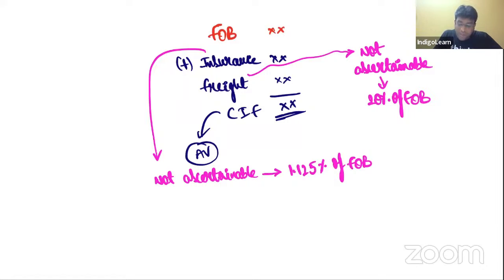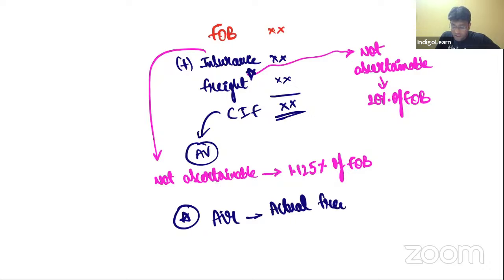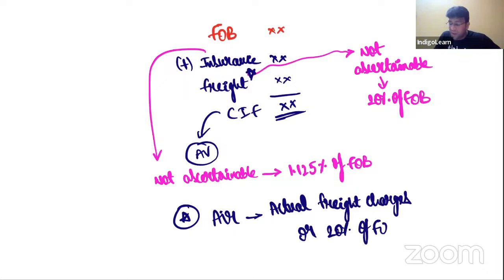But one special point always to be kept in mind with respect to freight: if goods are imported by air, then we will consider actual freight charges or 20% of FOB, whichever is lower.